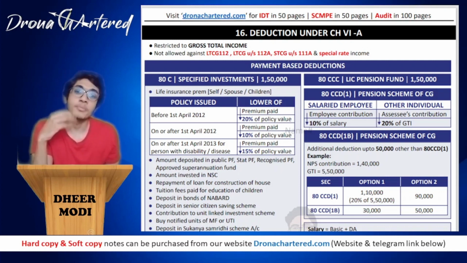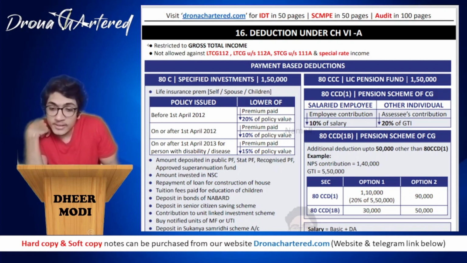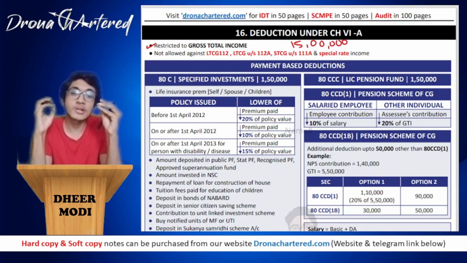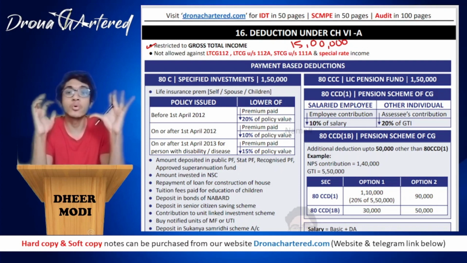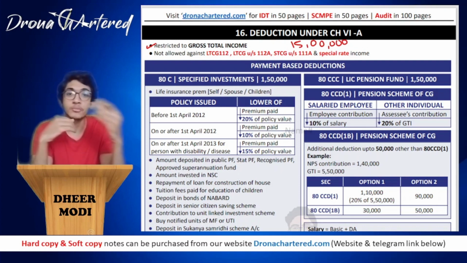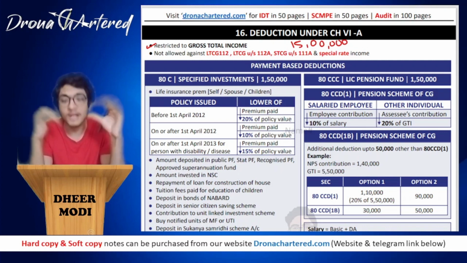Under this chapter, that is chapter 6A deductions, it will be restricted to gross total income, which means if your gross total income is, say for example, rupees 15 lakh, then under no circumstances can you get chapter 6 deductions more than rupees 15 lakh. That is, it will be limited only and only up to your gross total income. Your GTI will never go negative because of chapter 6 deduction.